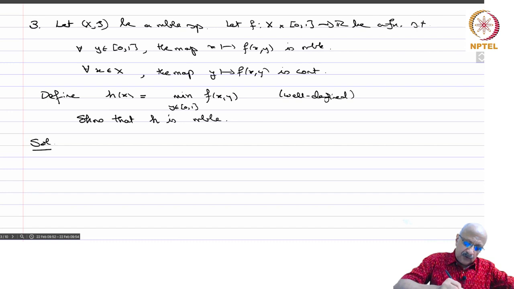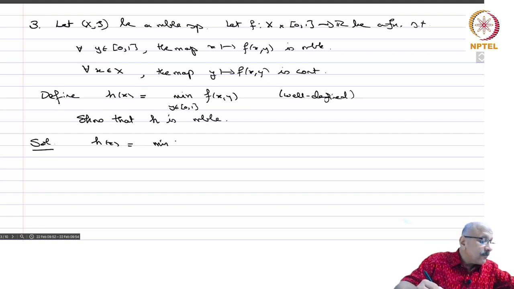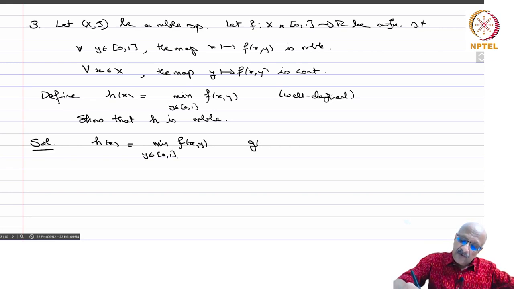So, solution: h(x) equals the minimum of f(x,y), y in [0,1]. Let us say g(x) equals the infimum over r in [0,1], r rational, of f(x,r).